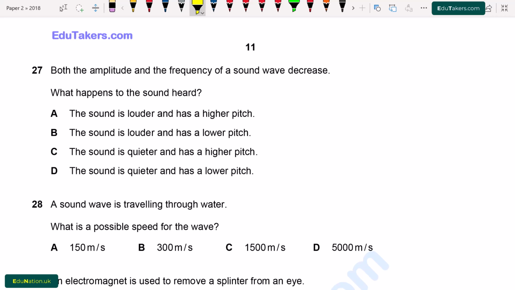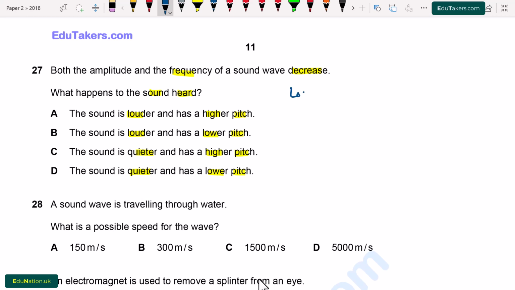Question number 27. Both the amplitude and the frequency of the sound wave decrease. What happens to the sound heard? Option A, the sound is louder and has a higher pitch. B, the sound is louder and has a lower pitch. C, the sound is quieter and has a higher pitch. D, the sound is quieter and has a lower pitch. So first of all, it is given that the amplitude and the frequency decrease. What will be the effect on the loudness and the pitch?